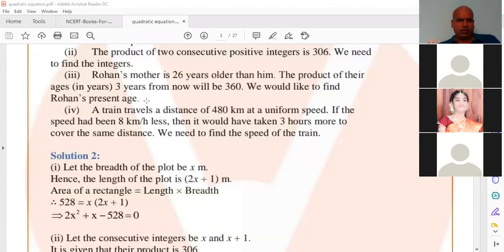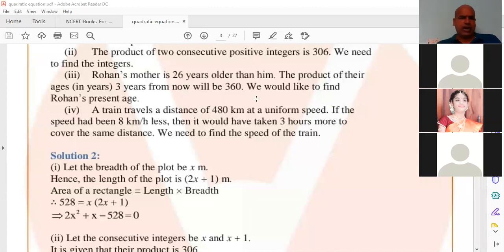Now see. Rohan's mother is 26 years older than him. The product of their ages in years 3 years from now will be... 3 years from now is the condition. Remember, 3 years from now means after 3 years. After 3 years, both ages will increase. Rohan's age will increase, his mother's age also will increase.